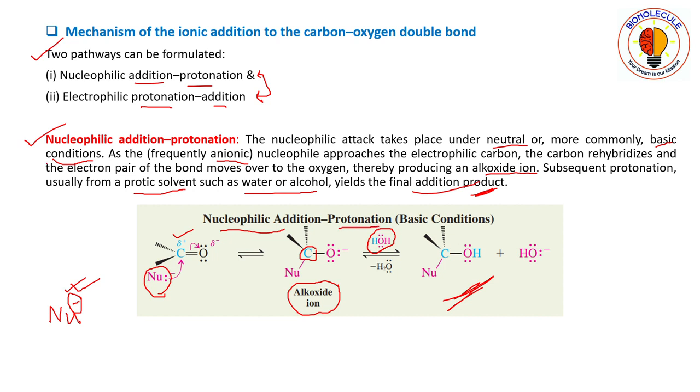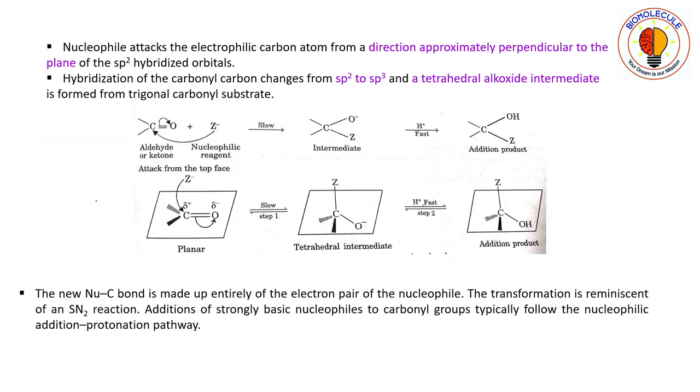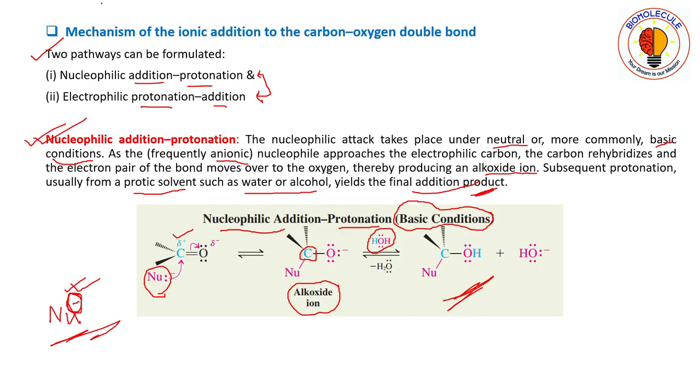And remember, this type of addition always occurs in basic conditions, that is, the nucleophile having a high electron density. Now how does the addition take place? I have shown you the mechanism, but how does the nucleophile go and attack the carbon atom?